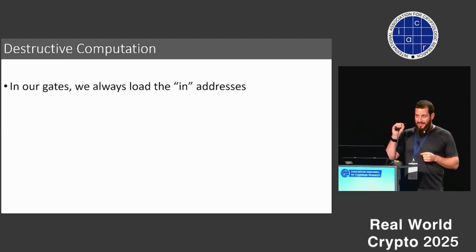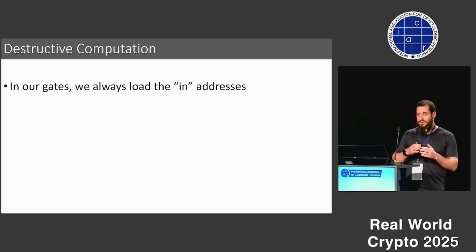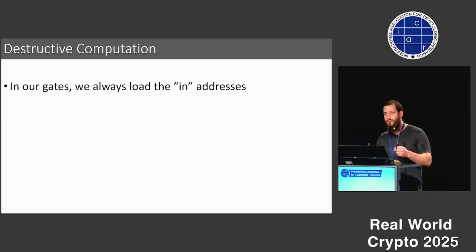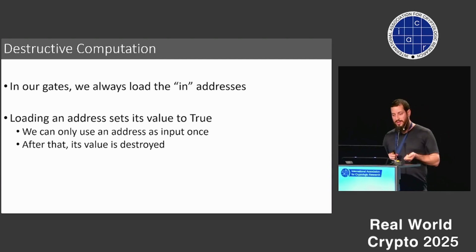Now, I lied a little bit because we have an interesting phenomenon here. And the thing is that the computation that we do is destructive. Because when we run a gate, then we always access the input addresses. And this means that their logical value is going to be set to true afterwards, regardless of the original value. And this means that we can only use an address input once. Afterwards, this is destroyed.